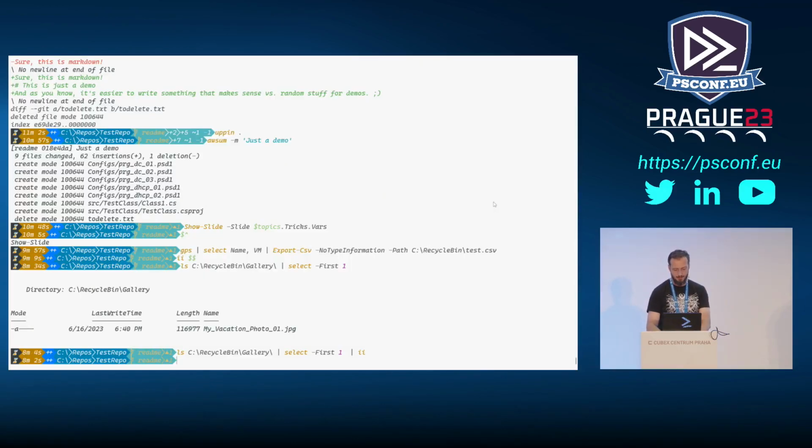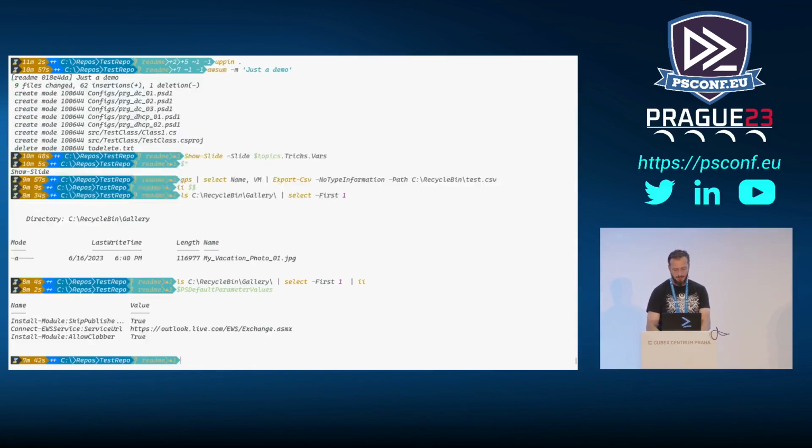Another one that I did show you here was this $PSDefaultParameterValues. So if you look at that, I specified certain values for Install-Module and SkipPublisherCheck and AllowClobber, because I don't like to be bothered about those things when I install modules. And now whenever I run those, remember, initially it was just complaining that I wanted to override commands that I already had. In the second instance, it didn't do that mainly because the PSDefaultParameterValues told it not to bother me about those things. So that's another useful variable. And there are many other variables that you can discover when you are studying PowerShell, $$ probably being one of them for sure.